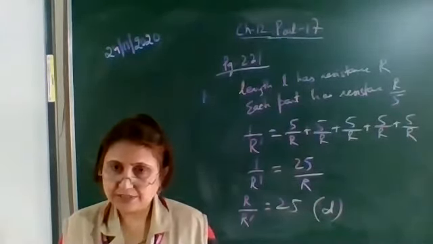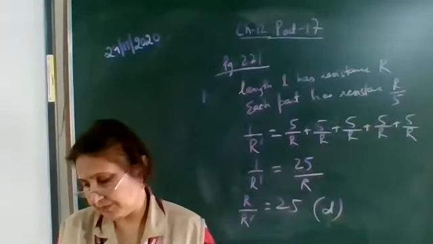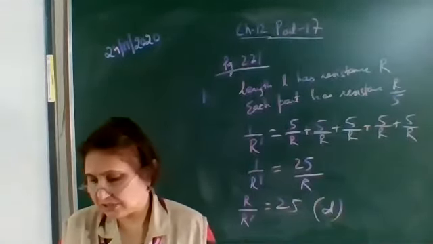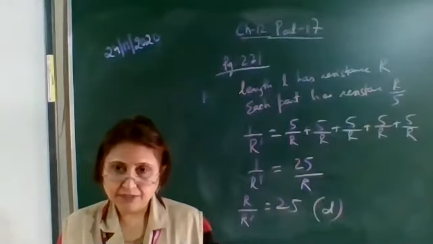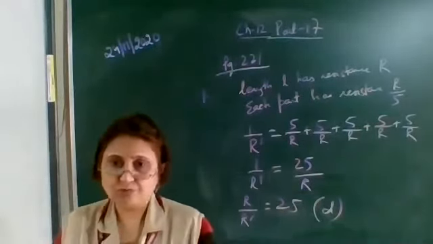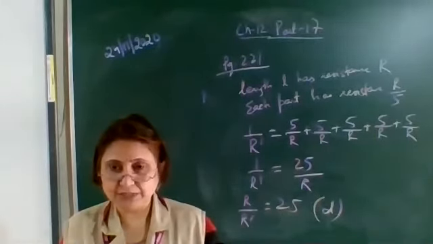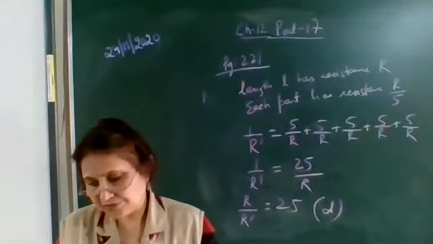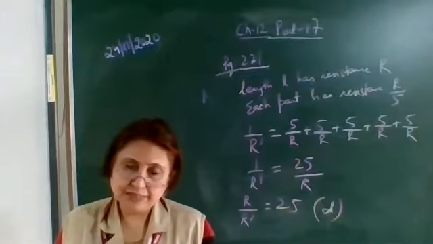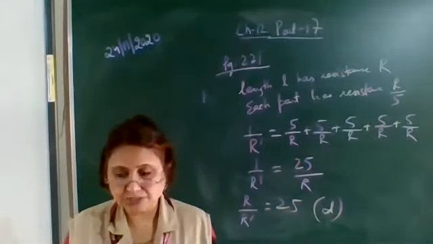We know that power is equal to V square upon R, so R is equal to V square upon P. So you will get the resistance of the filament of the electric bulb. Whatever be the voltage source, the resistance of the wire is the same. So first we'll find the resistance, then when it is operated at 110 volt, we can find the power using the same expression.